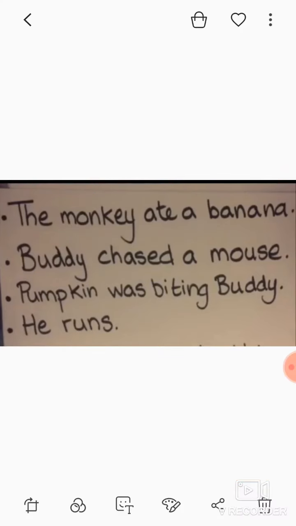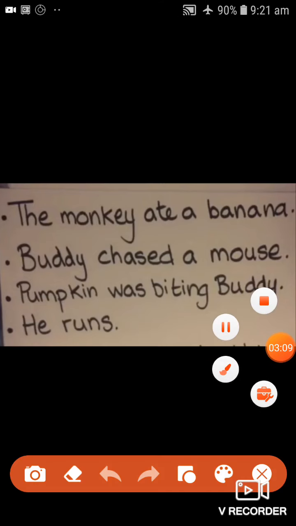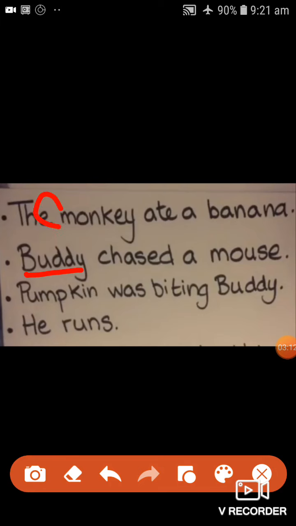That is, Buddy chased a mouse. Buddy chased a mouse. Now who is the subject here? Who chased a mouse? Buddy. I'll underline Buddy for you. This is a subject. And what is the doing word over here? Chased. The verb is chase. I will not leave out a mouse because it's a part of the predicate. So chased a mouse becomes your predicate. The subject is Buddy and the action word, the verb, is chased a mouse. That is your predicate.